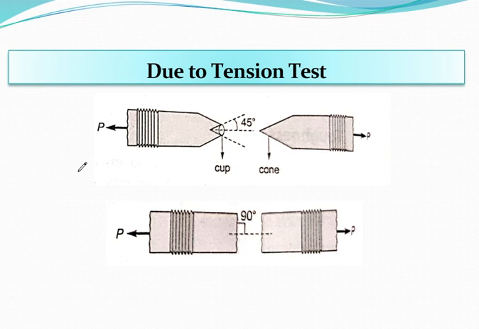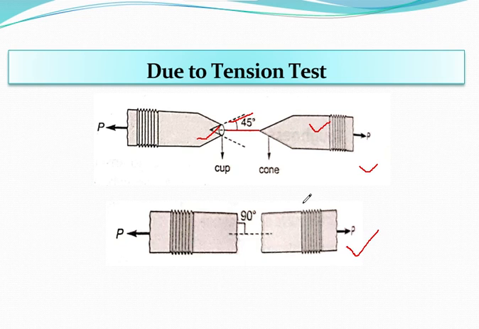First, if I talk about failure due to tension, as you can see, this is for ductile material and this is for brittle material. Ductile metals are basically weak in shear, and failure is due to shear strain along the plane forming 45 degrees. You can see this is the 45 degrees it is forming with the axis of the specimen.